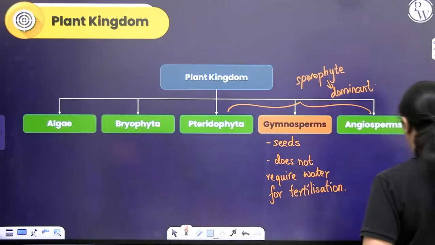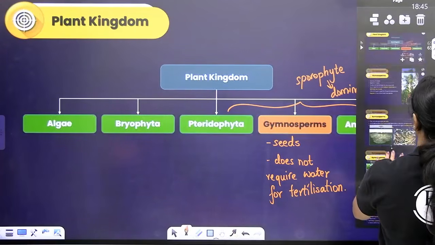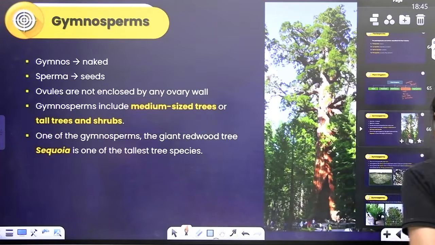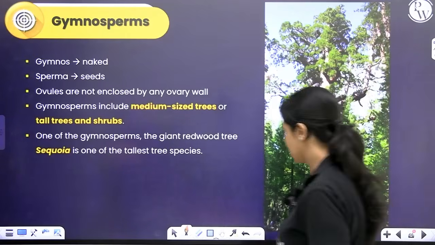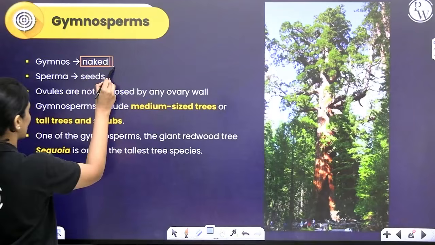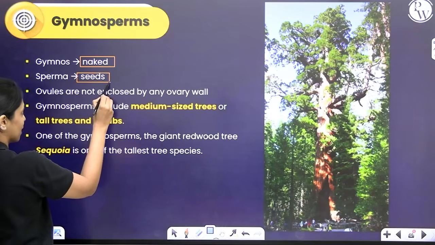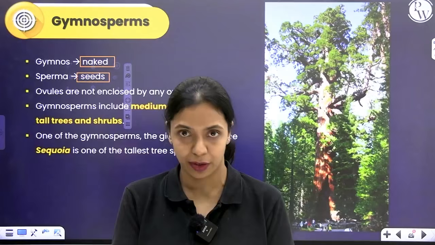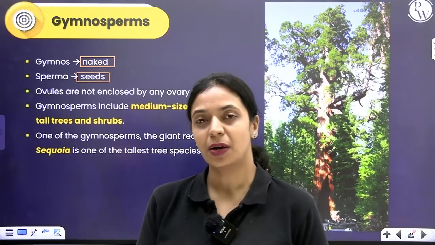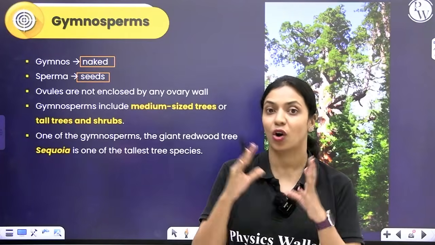Now, let's learn about what gymnosperms means. Gymnos means naked. Sperma means seeds. Unlike angiosperms, which produce seeds covered by a fruit wall, in gymnosperms the seeds are naked, not covered by a fruit wall.